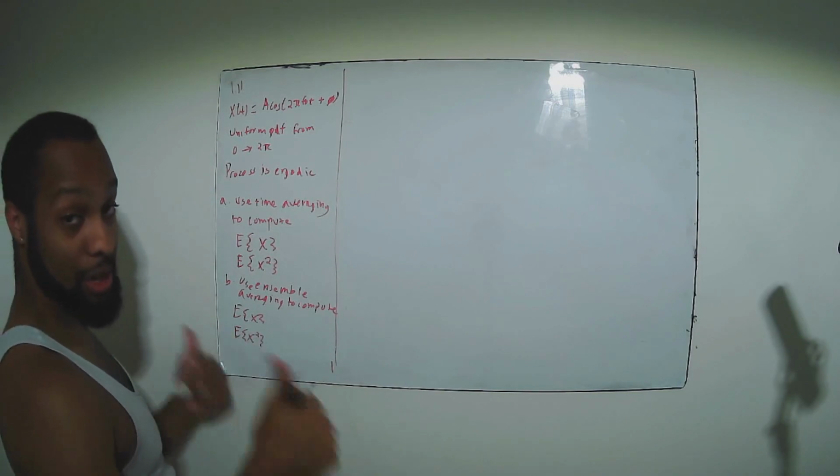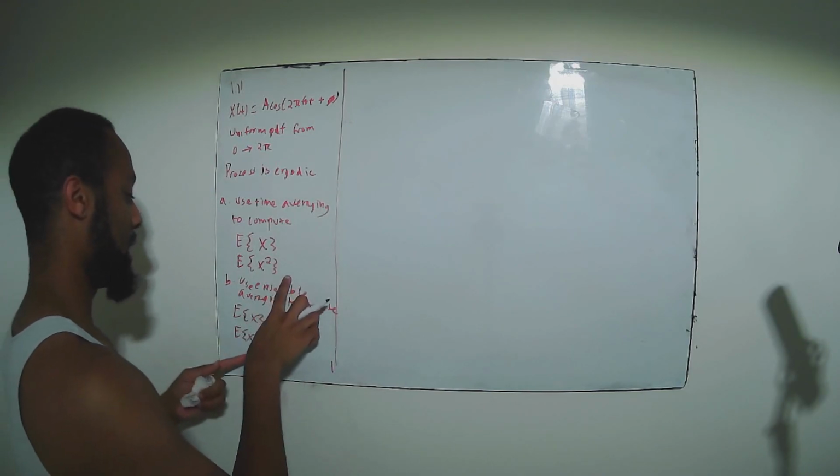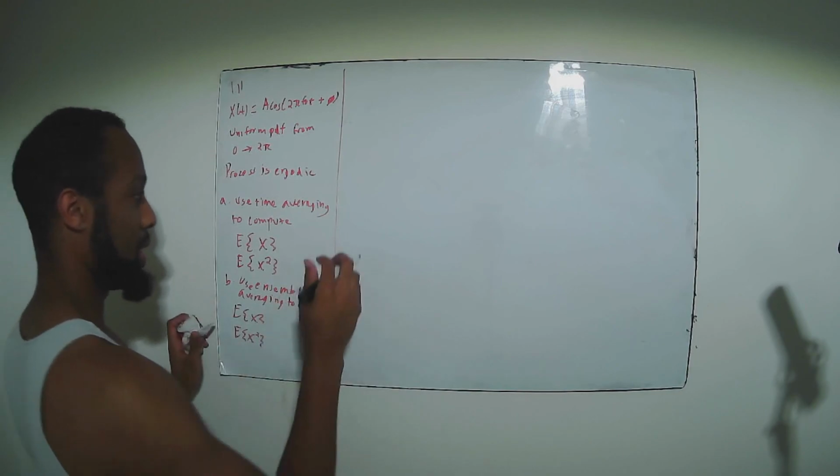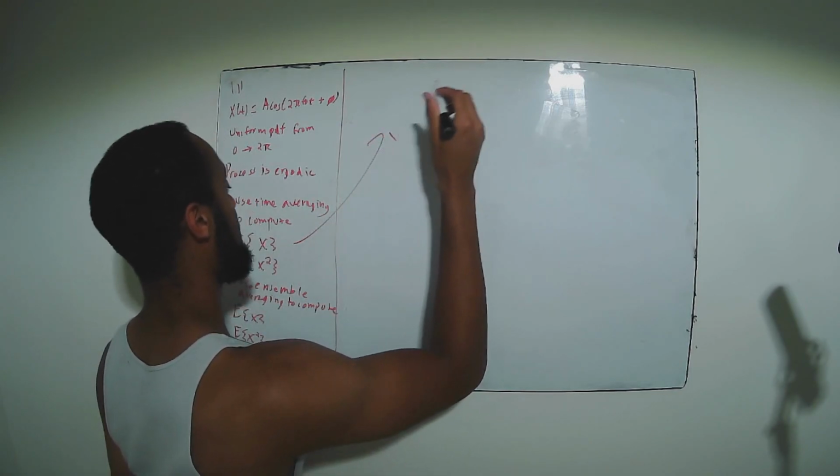That means our signal is definitely ergodic and we got it right. Now, the second moment may be different, but we're going to get to that. So let's start with the first part. First part, use time averaging.